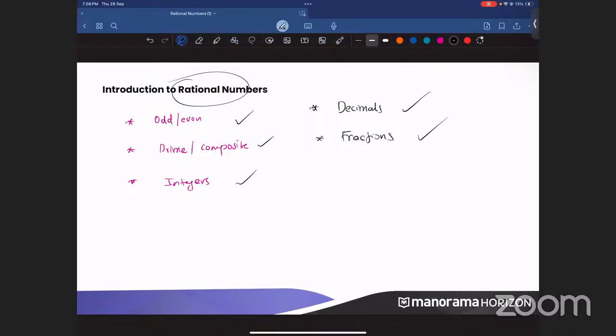Now when coming on to grade 8, you have something new. And what is the new thing? This is nothing but the rational number. You have heard that word in grade 7 also, but let's keep it for this year as a new topic. That is, what is a rational number?